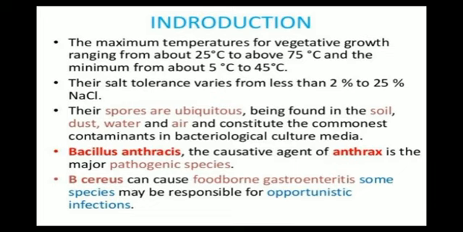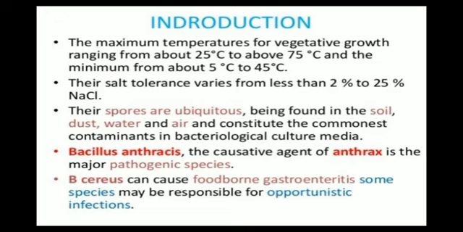Next point is Bacillus anthracis, the causative agent of anthrax, which is the major pathogenic species. Anthrax is a disease that is caused by Bacillus anthracis, the major pathogenic species. Other species can cause foodborne gastroenteritis. Some species may be responsible for opportunistic infection.